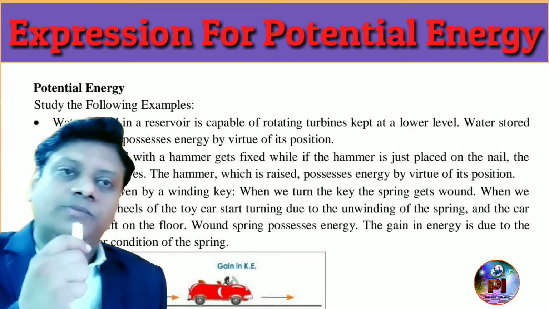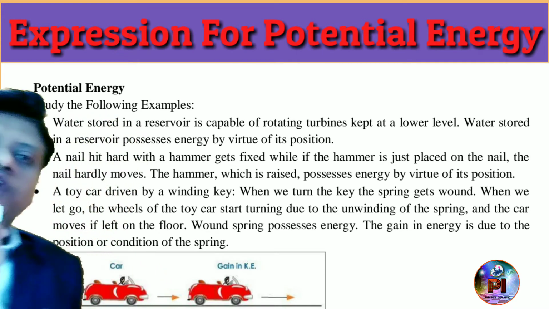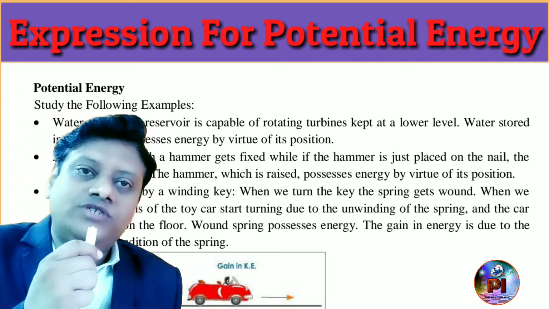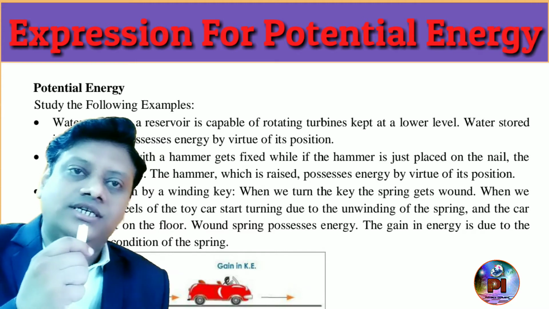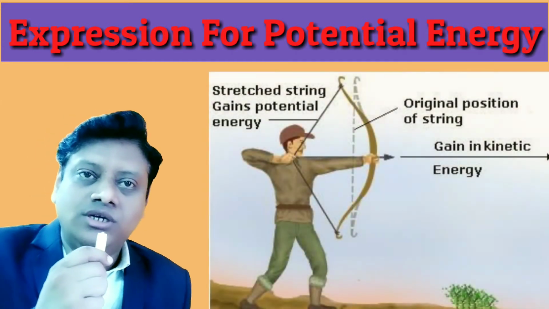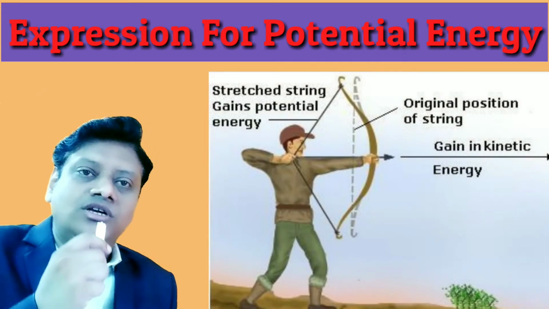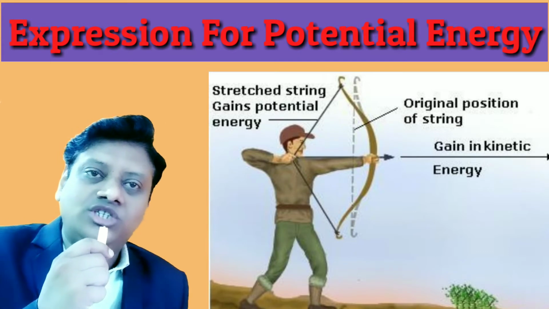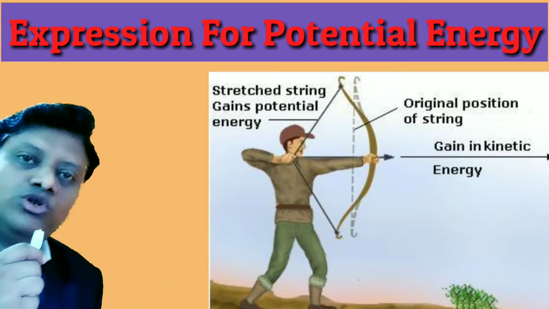In the same way, if a body has some definite shape for which we have performed some work to change it, like stretching a bow. You know what a bow is? That is called dhanush, which is used for shooting arrows. The string of the bow is stretched and the shape of the bow changes before shooting the arrow.